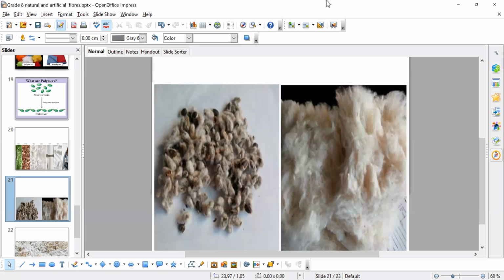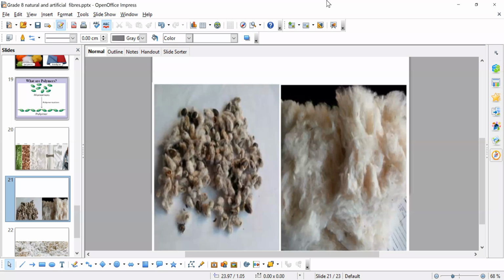What are synthetic fibers? Tell me. They are man-made fibers, artificial fibers, or synthetic fibers. But what is the definition? They are completely produced from a chemical process in the industries.